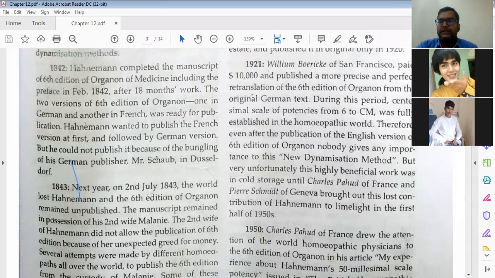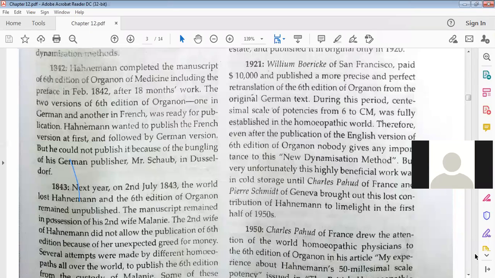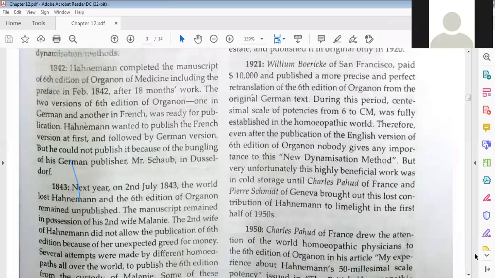But there was an issue with the greed of money. He had the knowledge, but because of old age he was not able to take decisions. He was approximately 84 or 85 years old, which was a big problem for him. So all the decisions were taken by his wife, and the big issue was related to the publications. Whatever money they were asking, that money was not given by the particular publishers.